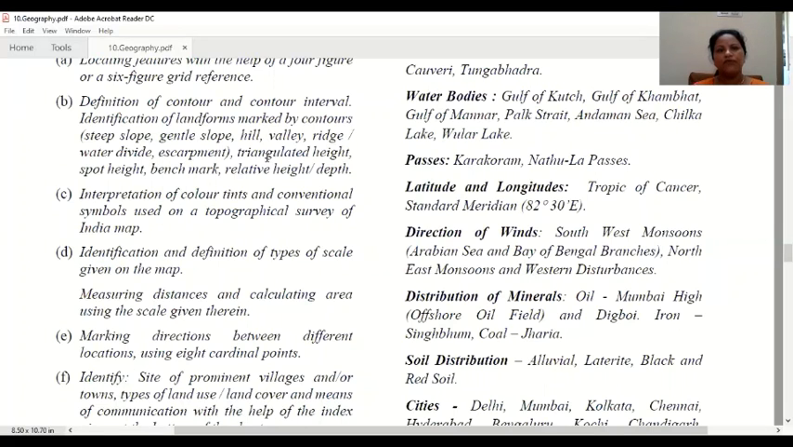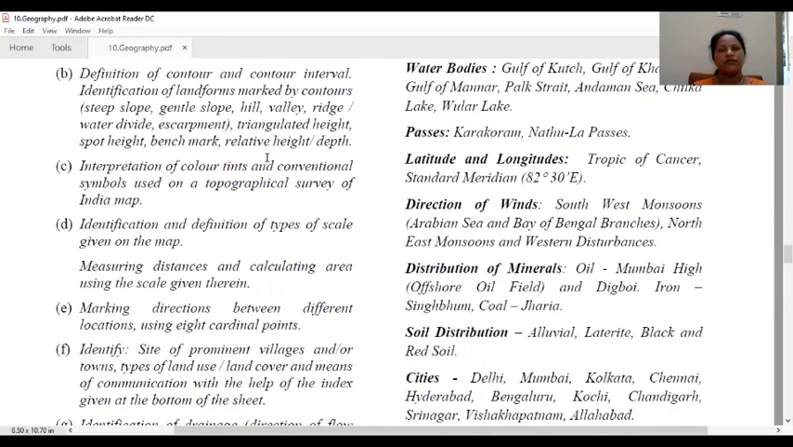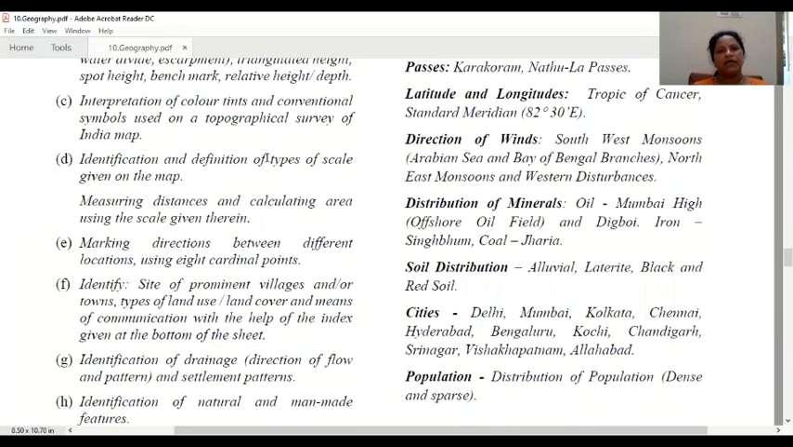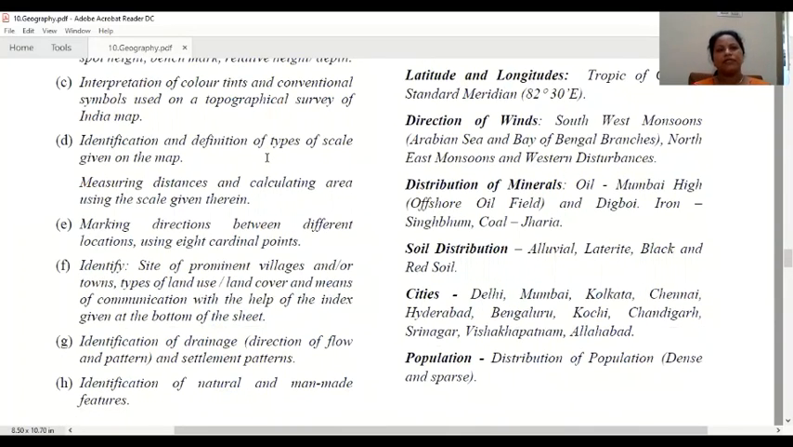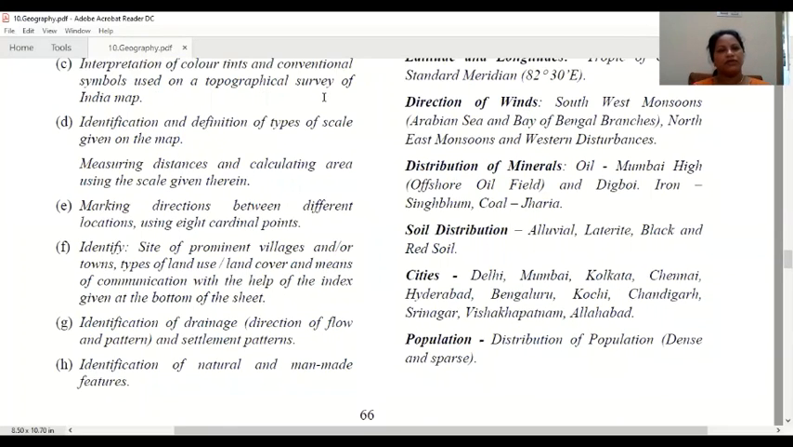According to the shape of that contour line, you are supposed to find out what land feature is located on that particular area. We will make a separate video for that, and I will explain how to find it. Next is interpretation of color, tints and conventional symbols used on a topographical Survey of India map. Your next video after this, I prepare. You are going to get a video on color interpretation and conventional signs and symbol interpretation in topographical survey maps. That is very easy. It's not at all difficult.